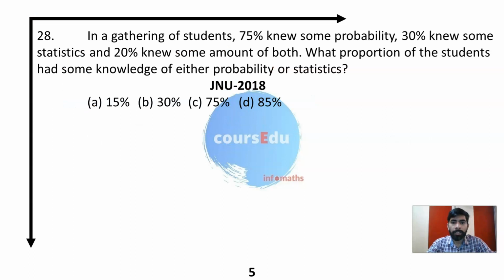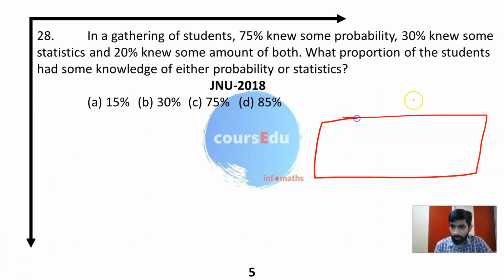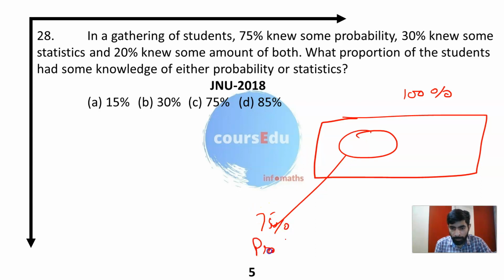In a gathering of students, 70% knew some probability, 30% knew some statistics, and 20% knew some amount of both. These are the 100% of students in the gathering. 75% knew probability, and 30% knew statistics.